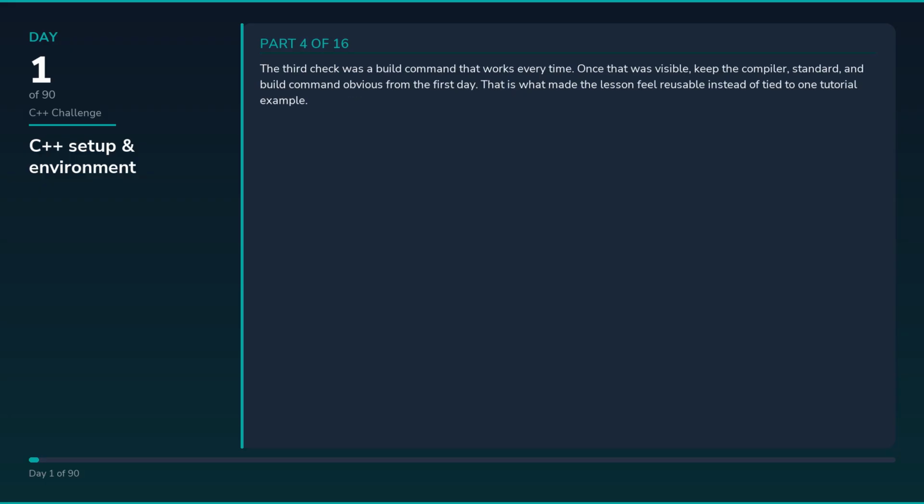The third check was a build command that works every time. Once that was visible, keep the compiler, standard, and build command obvious from the first day. That is what made the lesson feel reusable instead of tied to one tutorial example.